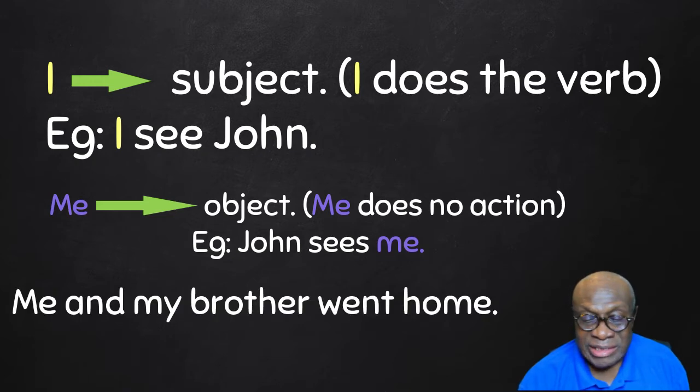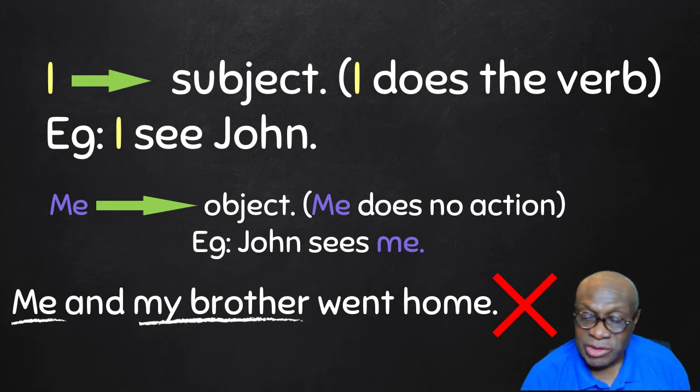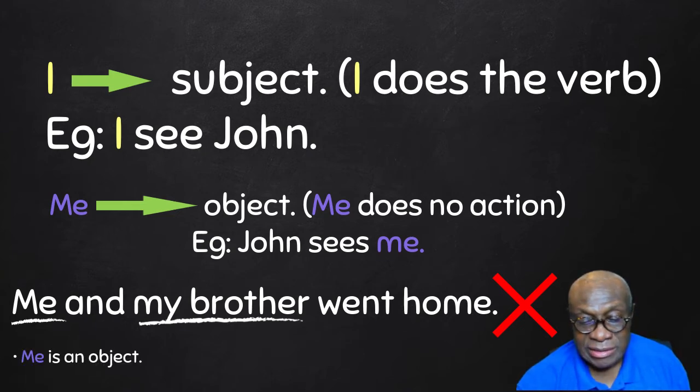Me and my brother went home will not be correct because there are 2 people doing the action here. Me doing action which is not possible. My brother also doing the action of going home. We say my brother went home, that's okay, but we cannot say me went home. That is why me and my brother went home is not possible. If we do that, we are using me as a subject. It's never possible. Me is an object.